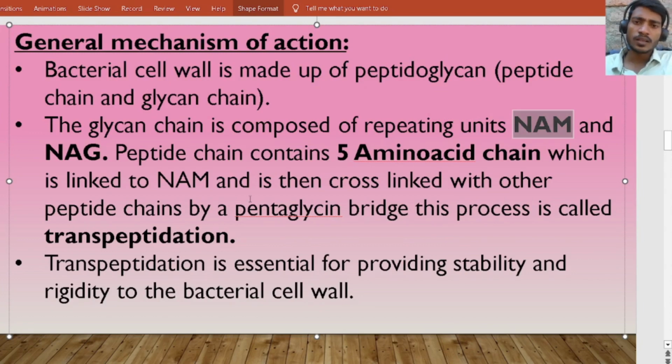Then the 5 amino acids of a NAM unit are cross-linked with another NAM unit of another layer having 5 amino acids, and these are bonded by forming a bridge through the pentaglycine bridge.